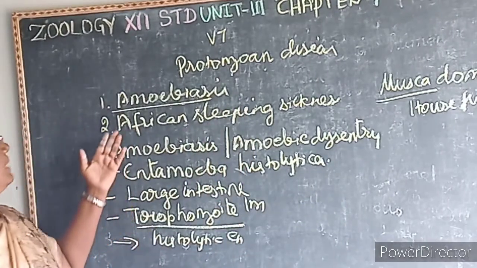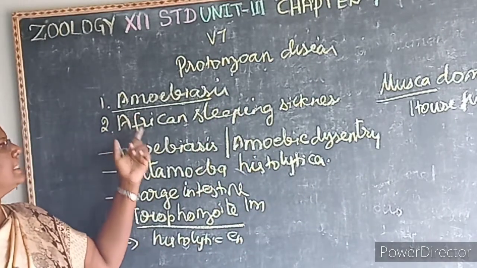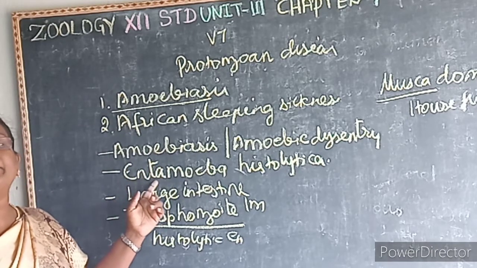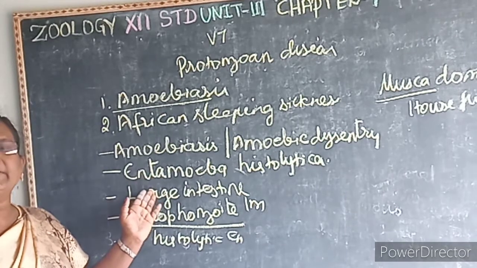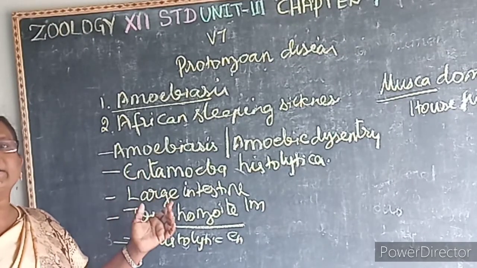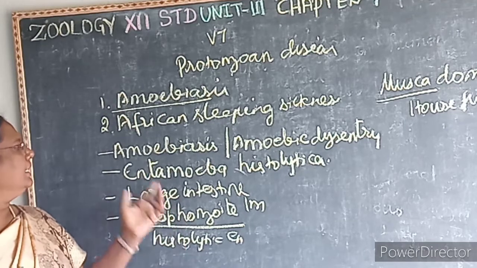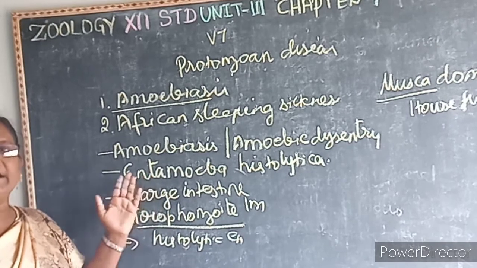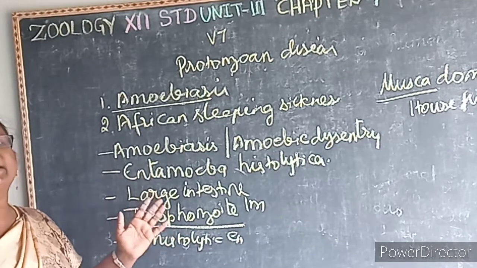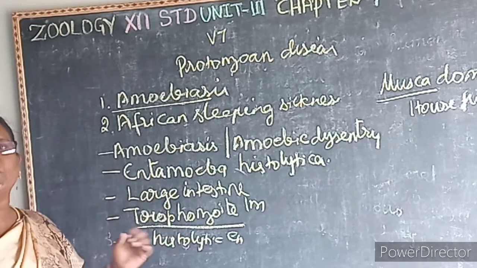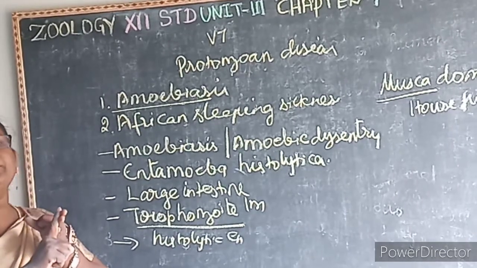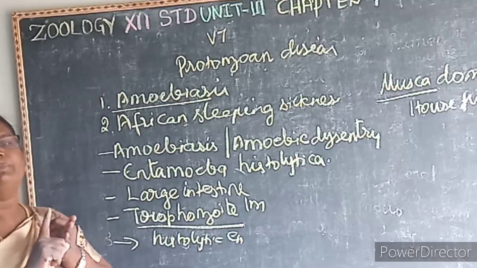What is the other name for amoebiasis? Amoebic dysentery. The causative agent is Entamoeba histolytica, which lives in the human large intestine. The infective stage is the trophozoite. It penetrates the walls of the colon and secretes a histolytic enzyme, which causes ulceration, bleeding, abdominal pain, and stools with excess mucus.